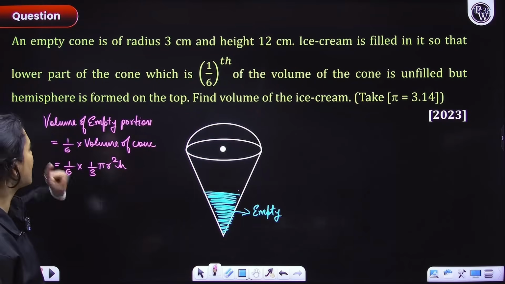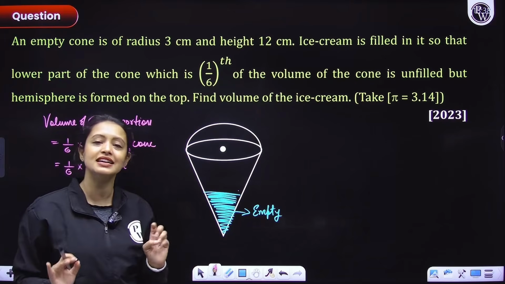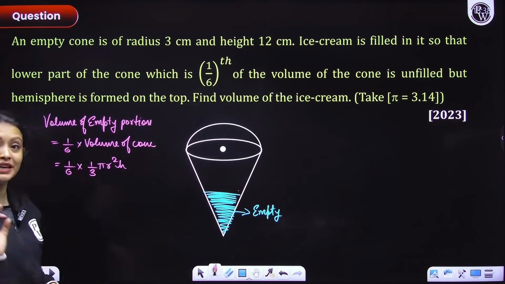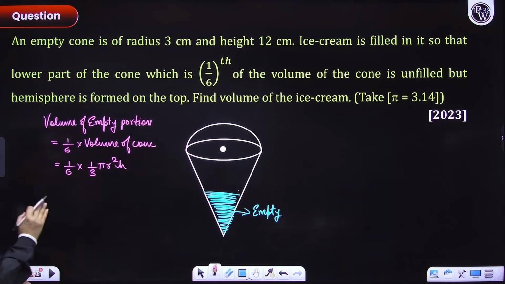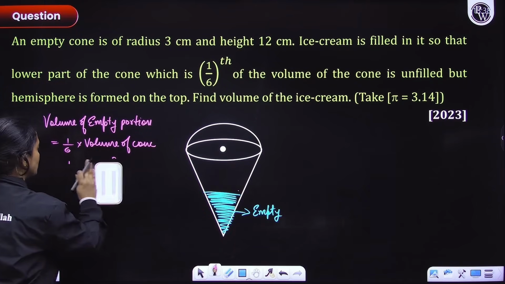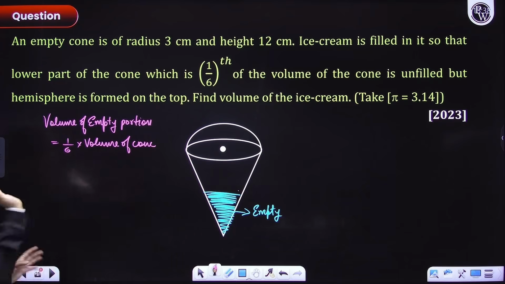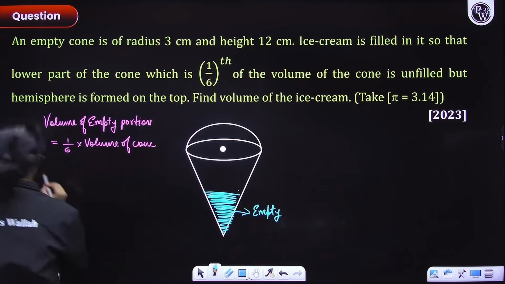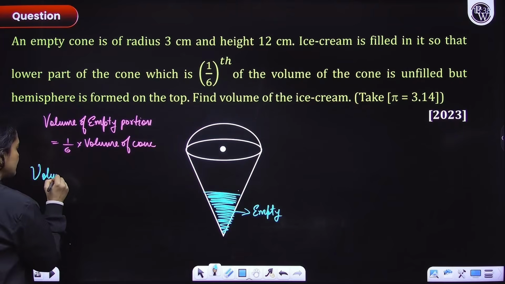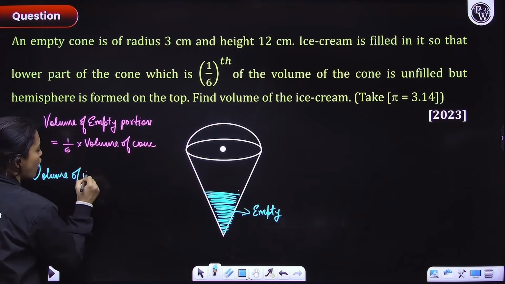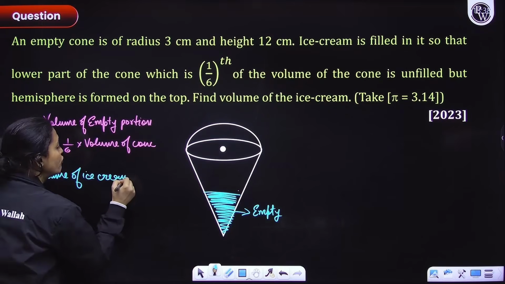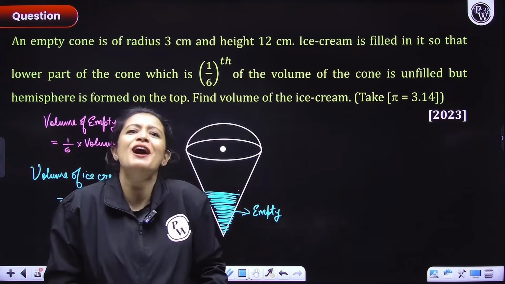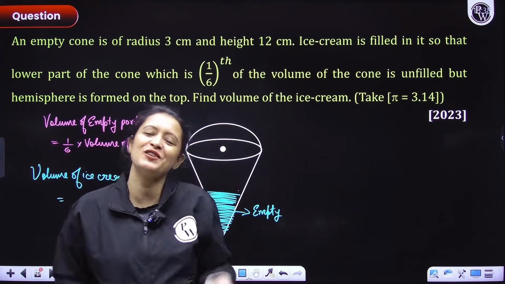Okay. Now they are asking us to figure out the volume of the ice cream. So what would be the volume of the ice cream? Let me erase this for now, we'll write it later. Now, what would be the volume of ice cream, everyone? So let's apply our brain. Volume of ice cream would be equal to the volume of hemisphere, because the hemisphere is formed with ice cream.